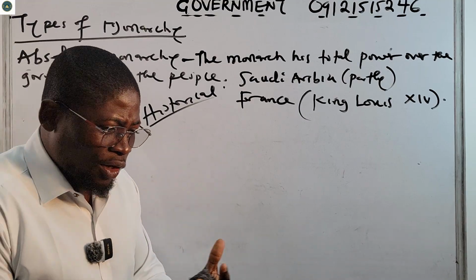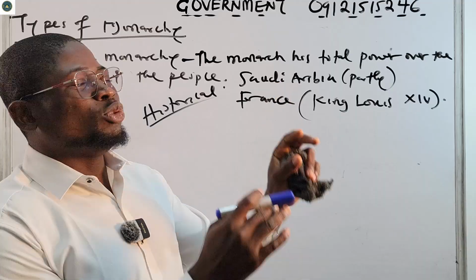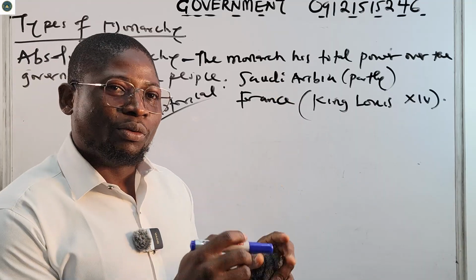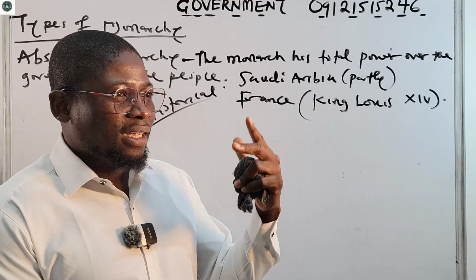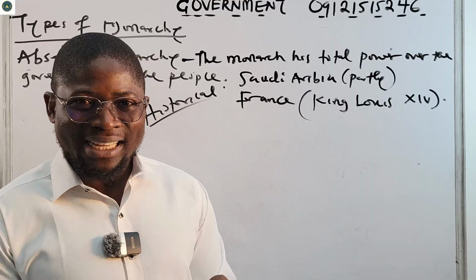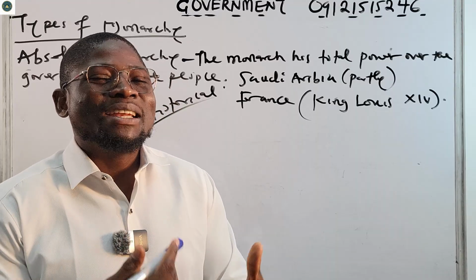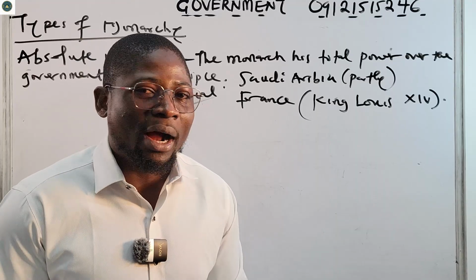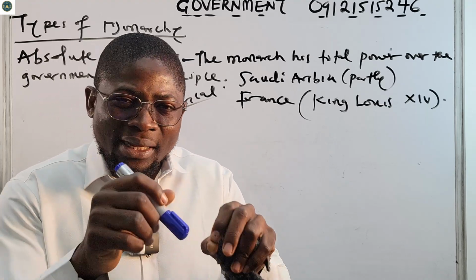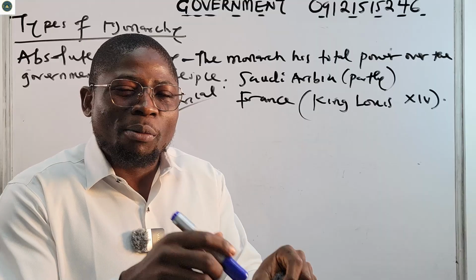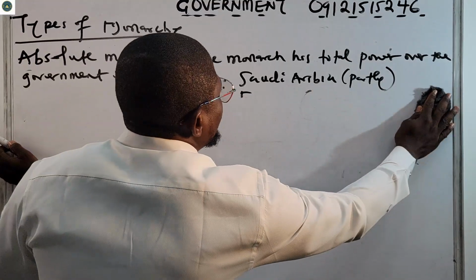Now let us see constitutional monarchy. In constitutional monarchy, the powers of the monarch are limited. The monarch does not have total power, because there are elected officials who oversee the government. So the monarch in constitutional monarchy serves as a ceremonial figurehead. It does not have total power because there are elected officials, so they are backed by the constitution.